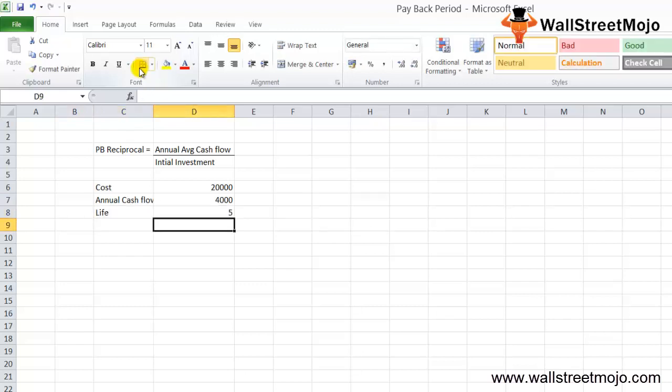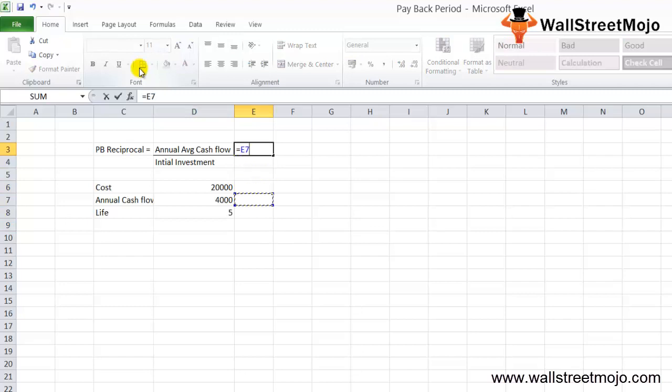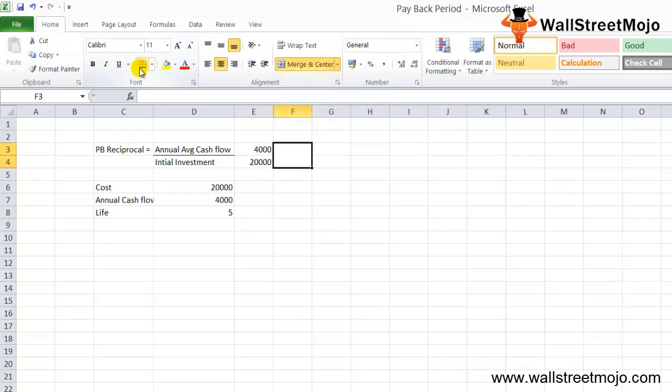Then the payback reciprocal will be as follows. We just have to put the numbers in: annual cash flow 4,000, initial investment 20,000, so the answer is 4,000 divided by 20,000. That will be 0.2, that is 20%. This 20% represents the rate of return the investment gives every year.